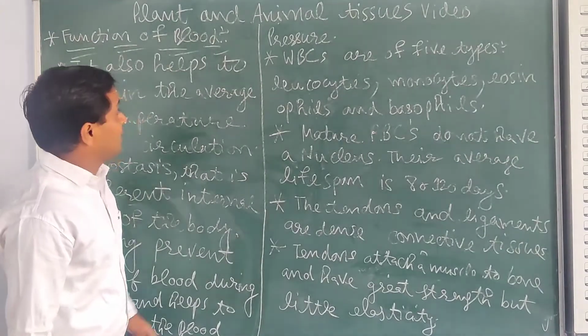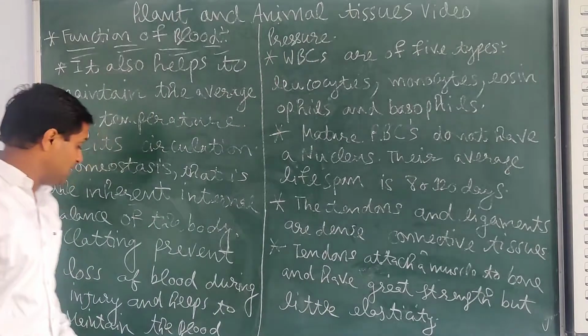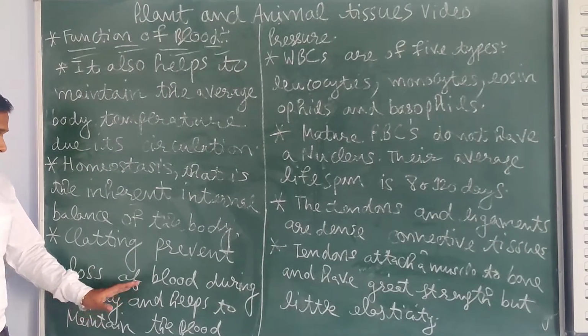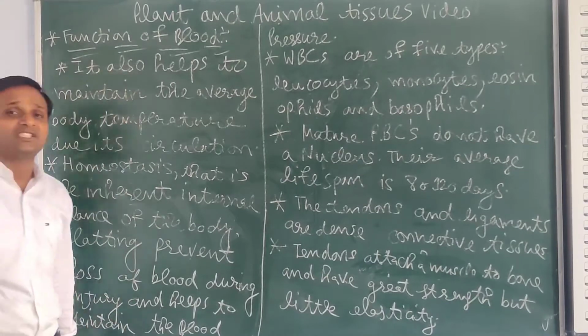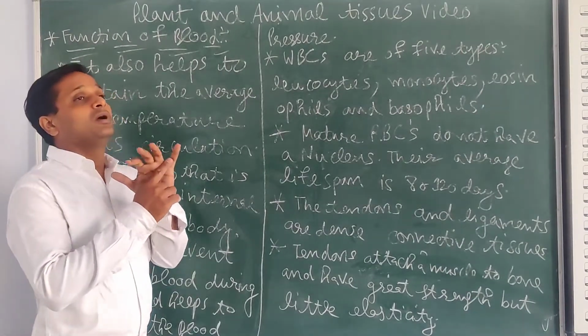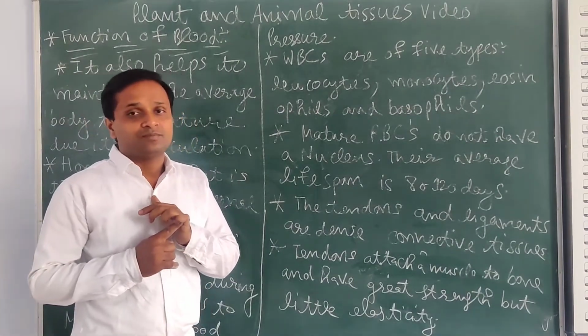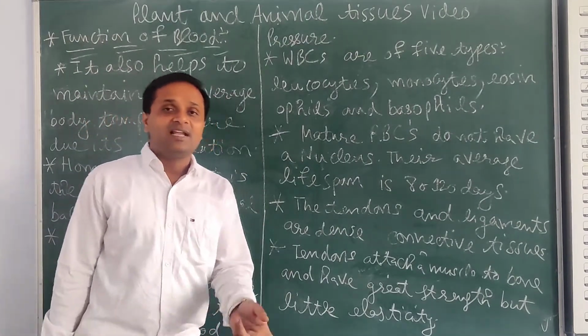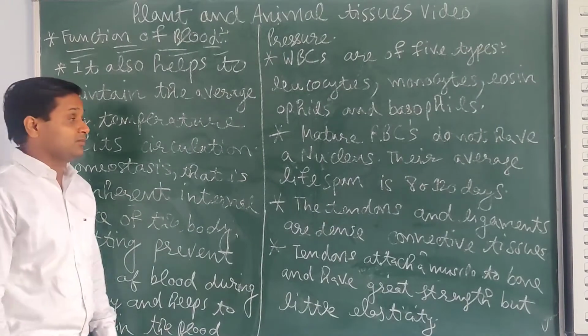And blood pressure is also maintained by the blood only. Clotting prevents the loss of blood during injury and helps to maintain the blood pressure. First one is to help maintain the body temperature. Second one is homeostasis. Third one is the clotting of blood. And the fourth one is blood pressure.